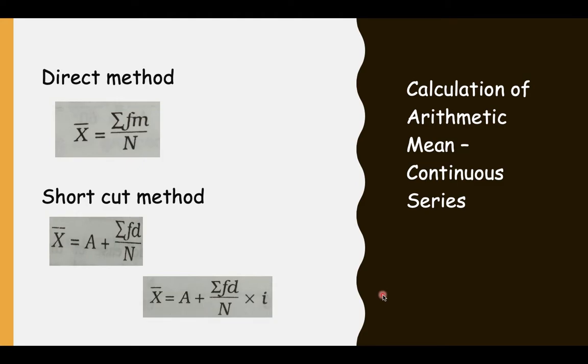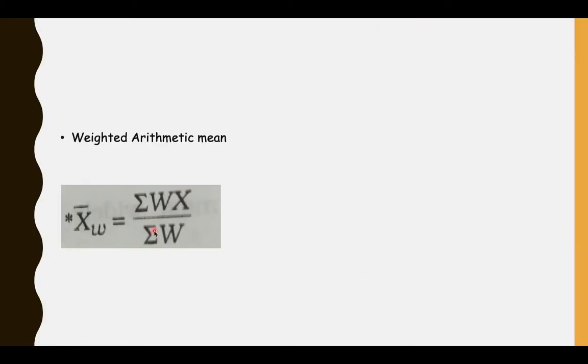Calculation of arithmetic mean, continuous series. For direct method, mean is equal to summation fm by n, and for shortcut method, there are two methods. Where class intervals are given, we will use this particular formula, and where class intervals are not given, we will use this particular formula. Weighted arithmetic mean: summation wx divided by summation w. I will be doing problems of all these formulae one by one.